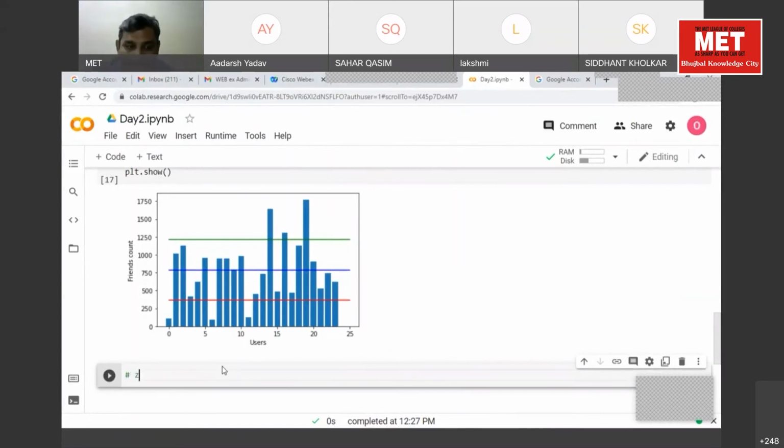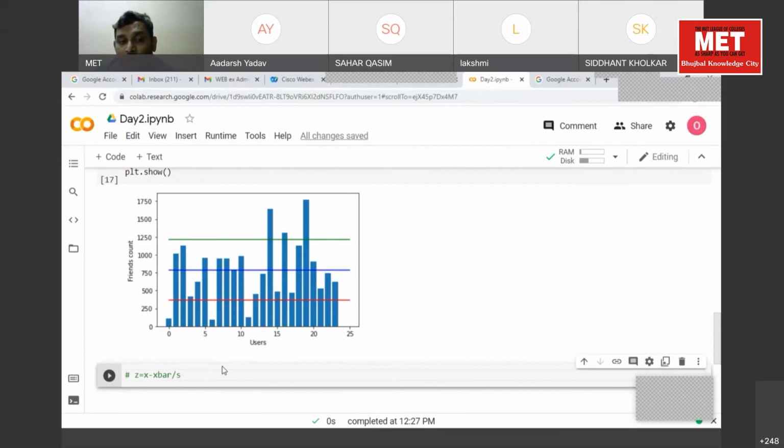So Z is equal to X minus X bar divided by standard deviation. What is X? The individual X value. What is X bar? The mean. And what is S? Standard deviation. Now, the question is, what is the difference between standard deviation and Z value or Z-score?